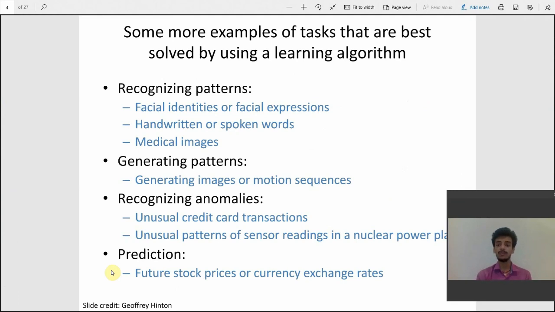facial identities or facial expression. So as we can see, our phones are equipped with a facial recognition feature, so whenever it sees our face, it automatically unlocks. So these are applications of machine learning and artificial intelligence, handwritten or spoken words.